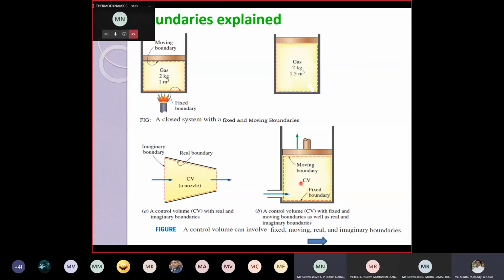Okay. So here the mass can enter the system whenever, let us say, the fluid is entering. Due to the fluid entering, its volume is increased, so this boundary is moving upward due to the force exerted inside. This boundary is called a moving boundary or movable boundary, and this boundary is called a fixed boundary. So this is the explanation about fixed boundary, movable boundary, real boundary, and imaginary boundary. Clear? Yeah. Now I'll move to the next concept.